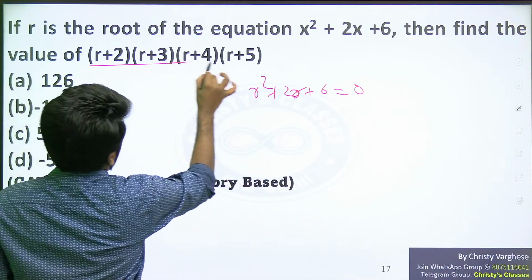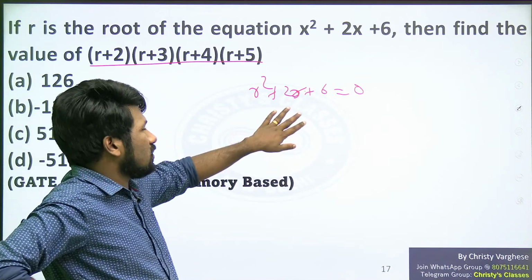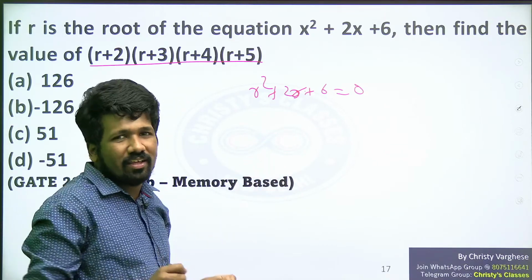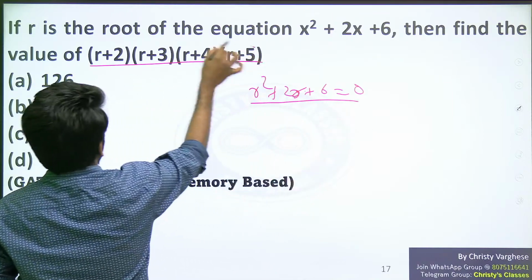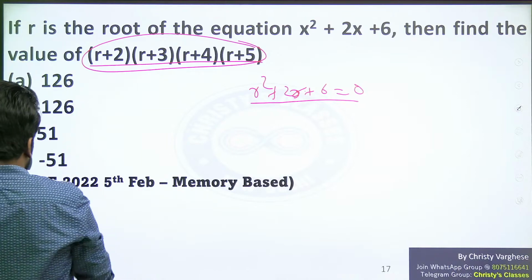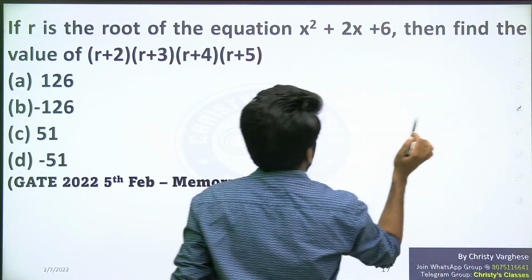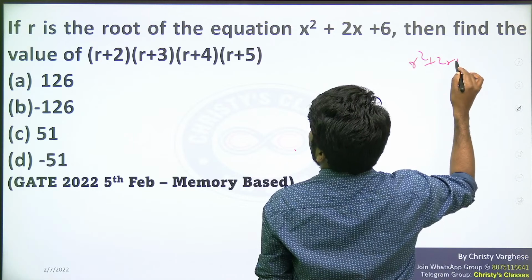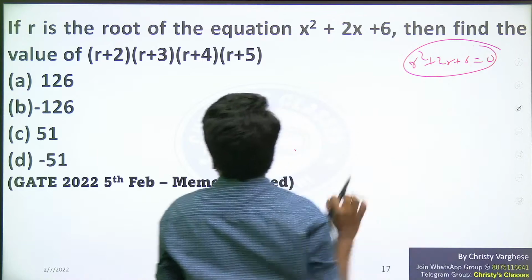Now we need to find this value. But as I told, if you try to solve this equation, you will get a complex root only, or it is not that easy to find anyway. So let us not think about this too much. Let us try to simplify it further and then try to use this first equation somehow in it. So I will just write it at the end: r square plus 2r plus 6 is equal to 0. That is one equation we got.